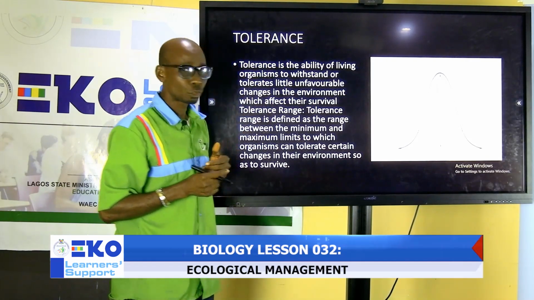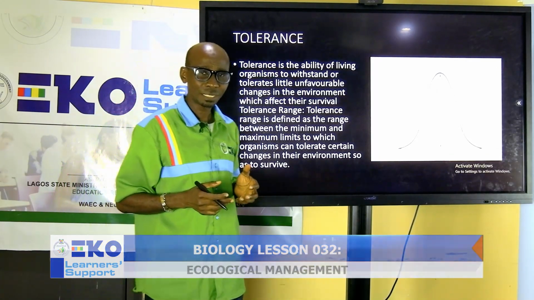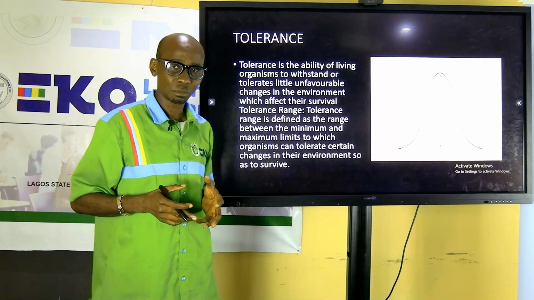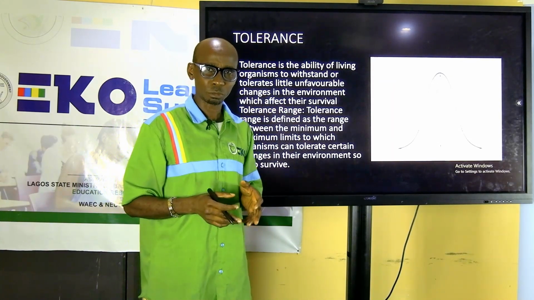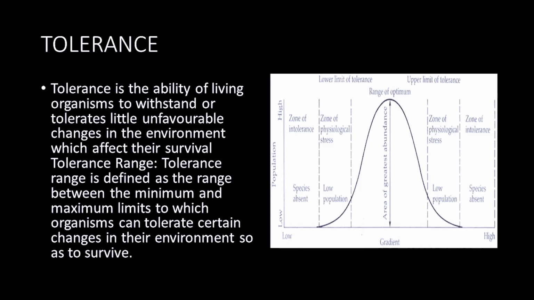We have here tolerance. Tolerance is the ability of an organism to survive changing environmental conditions. For example, when the temperature is high, the organism is still surviving. Or when the temperature is low, the organism is still surviving. It's tolerating the change in the environment.